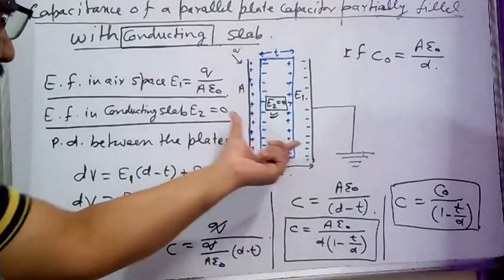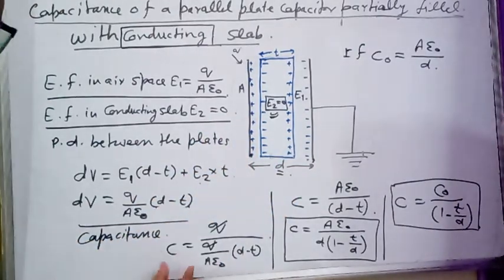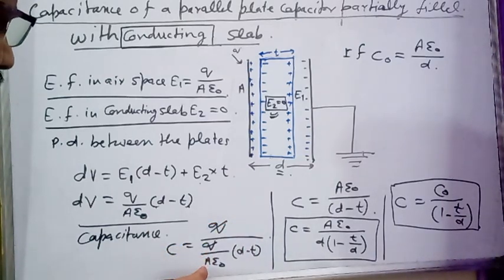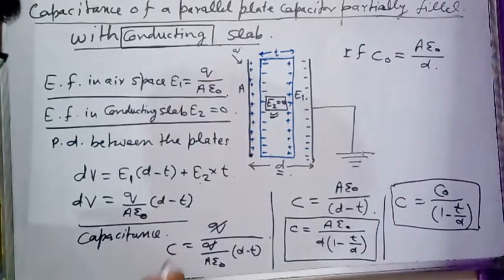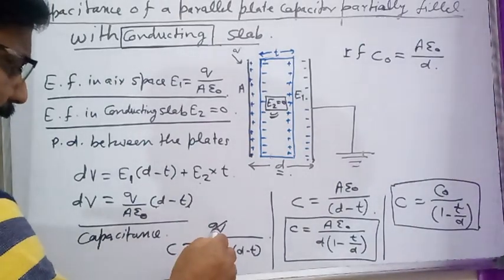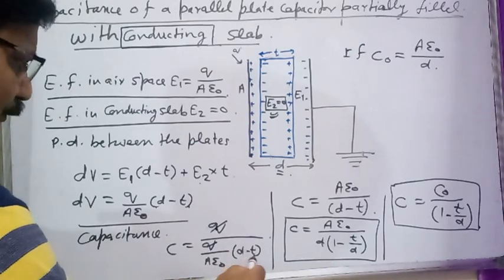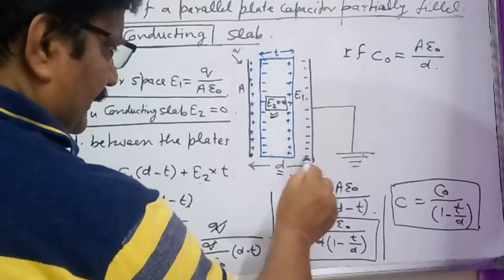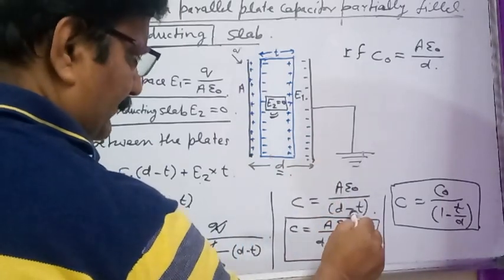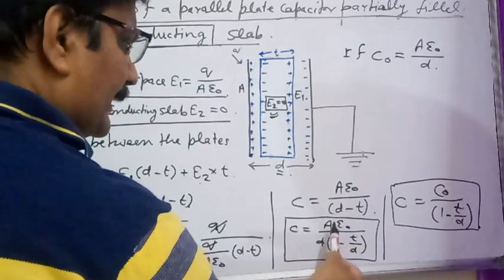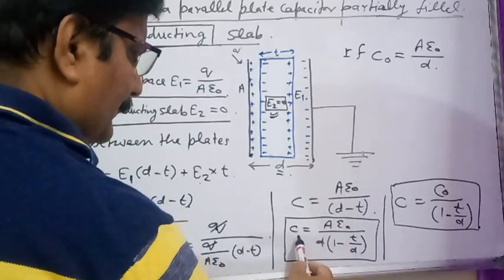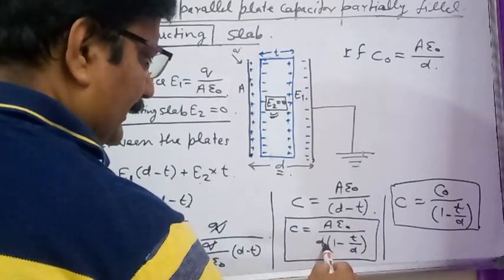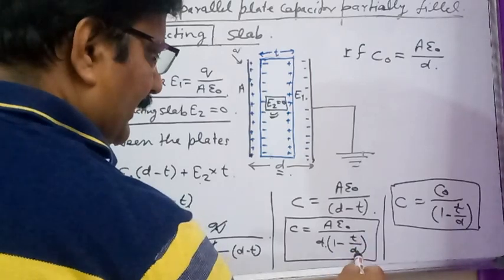Then what can be the capacitance of this parallel plate capacitor? As we know, the formula for capacitance is charge given to the plate of the capacitor divided by potential difference between the plates. So charge Q divided by Q by A epsilon naught times d minus t, that is the value of dV. So the capacitance of this parallel plate capacitor becomes A epsilon naught divided by d minus t. If we take d common, capacitance C is equal to A epsilon naught divided by d into 1 minus t by d.